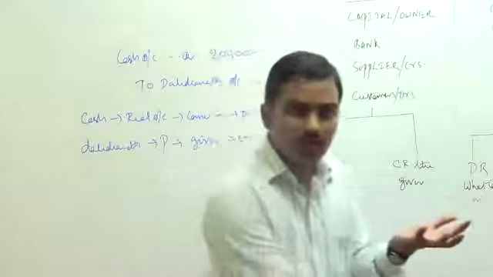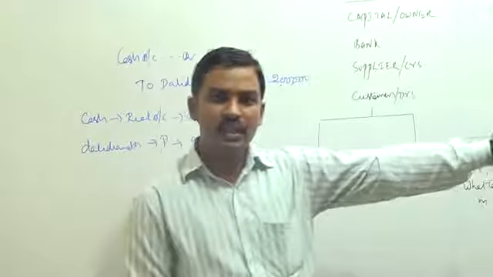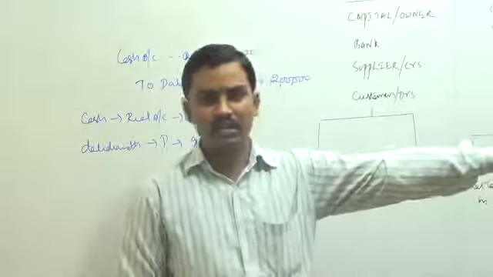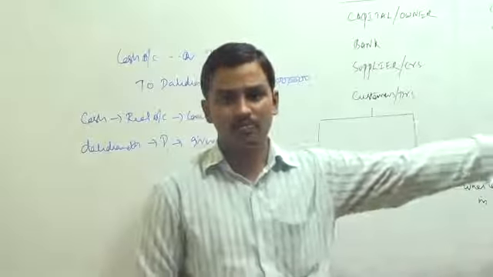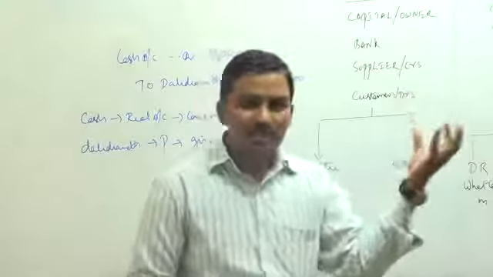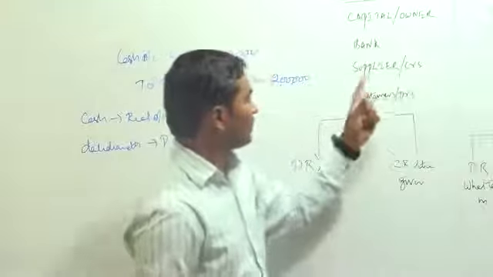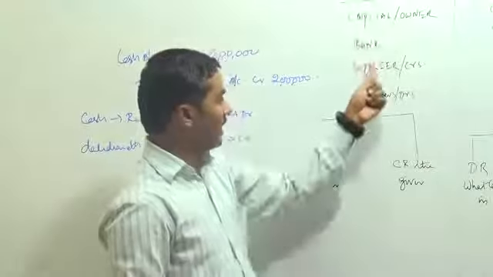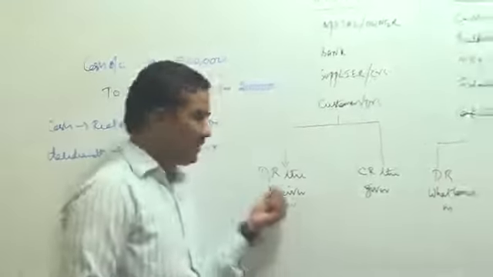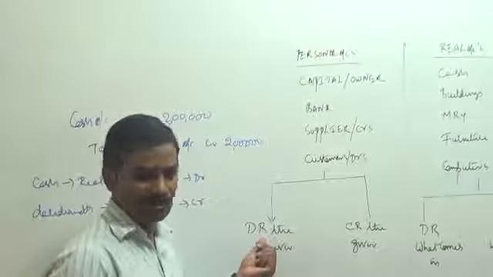So cash is going out of the business. And who is receiving the cash? Mr. Bangaram is receiving the cash. He is the supplier. He is receiving the money now. So Mr. Bangaram, what is your nature? He is a personal account. And he is receiving money from the business. That is why his account has to be debited.